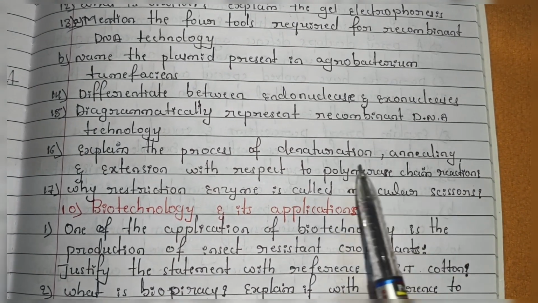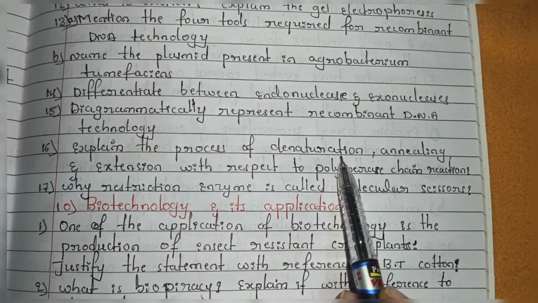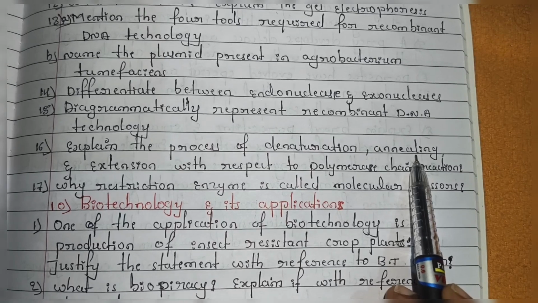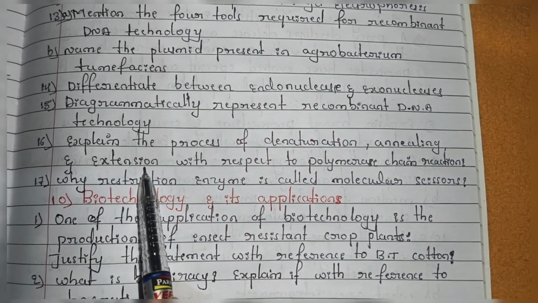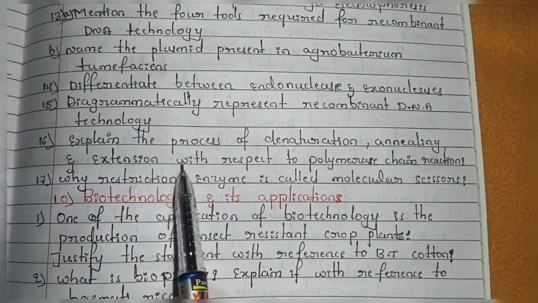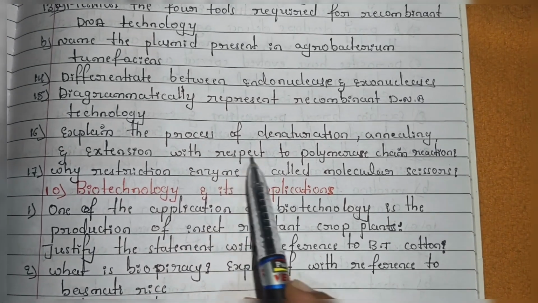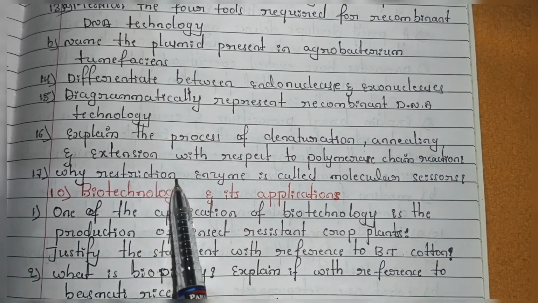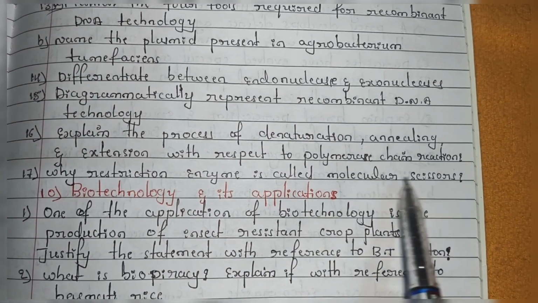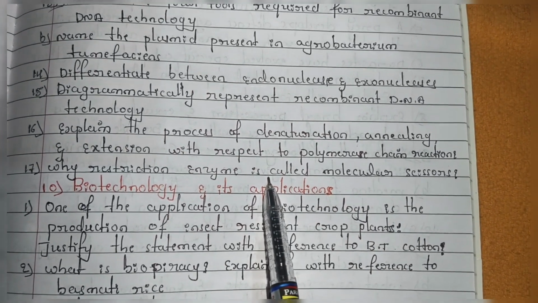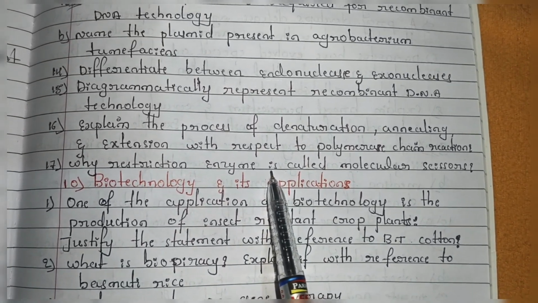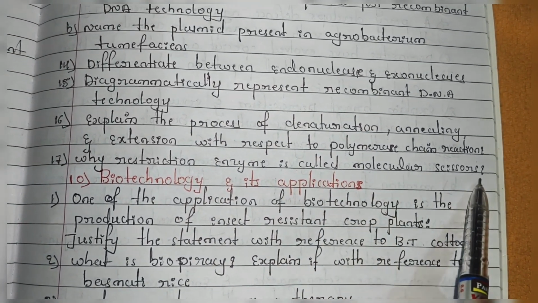So in polymerase chain reaction, there are a total of 3 steps. One, denaturation, means breaking of hydrogen bonds, and next is annealing, binding of a primer, and next extension. Extension means after binding the primer, it is forming one more new DNA strand. That is what you have to explain. Next, the 17th: why is restriction enzyme called a molecular scissor? Because it is helpful for cutting genetic material. For example, we use restriction enzyme for cutting DNA, so that's why we call it a molecular scissor.